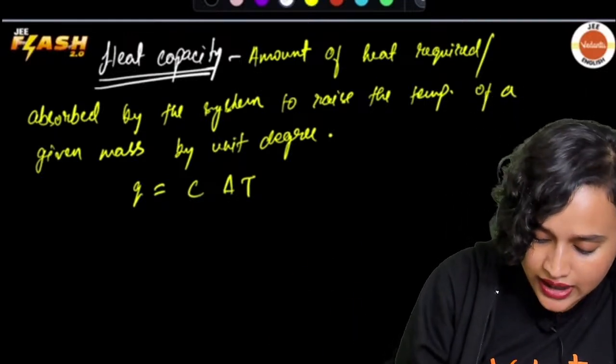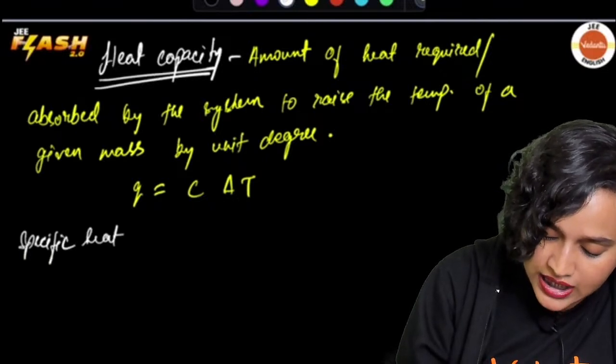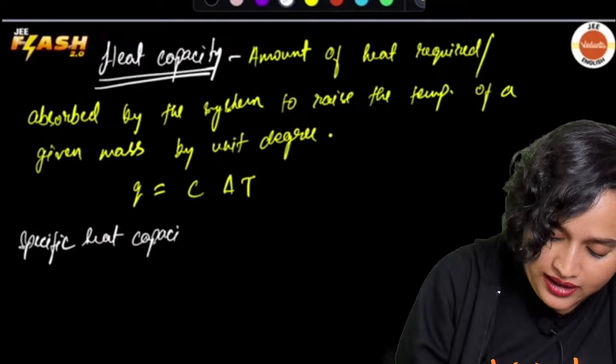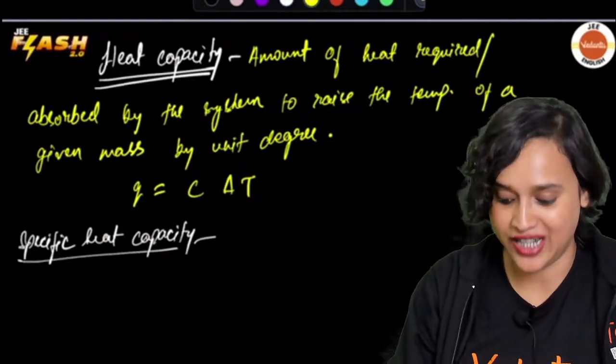Now that we are done with heat capacity, let us also understand what is specific heat capacity, everybody. Nothing, just make it more specific. How do you make it more specific?